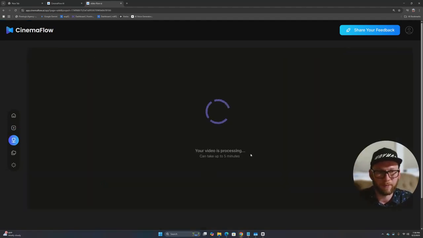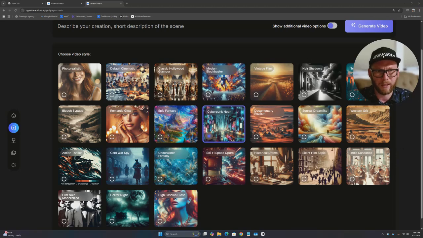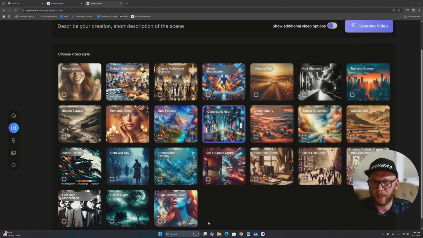Perfect. So it says it will take up to 5 minutes. Not bad. Let's see what we can explore here while it's being processed. If you click here, that's all our themes: fantasy, romantic glow, bleach bypass, action, action thriller, Cold War spy, wow. Underwater fantasy, sci-fi, space opera, historical drama, indie Sundance, and silent film sepia. Okay, high fashion gloss, horror night. This is pretty interesting, film noir modernized.